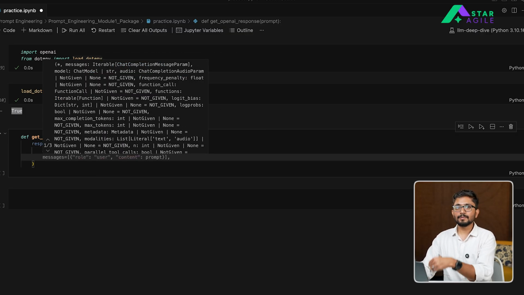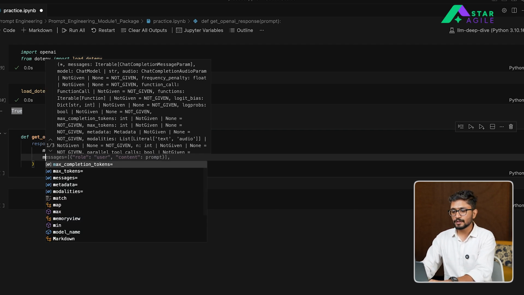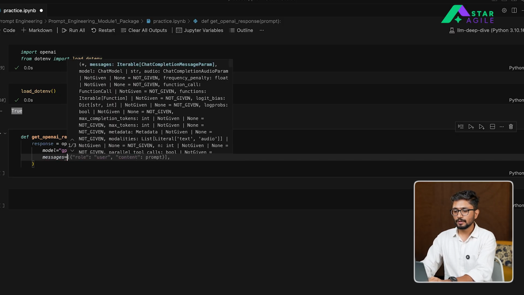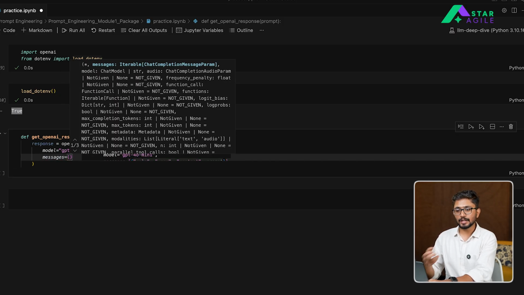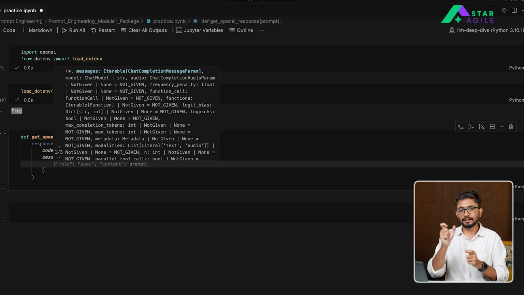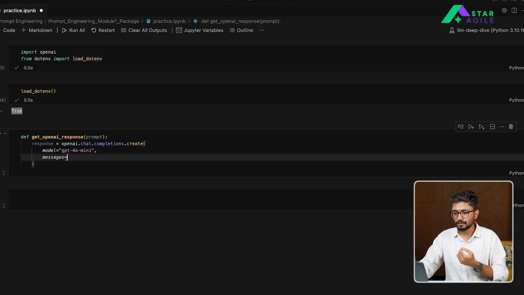And next up is to pass what message we want OpenAI to respond to. For giving out our messages, we are going to use the messages attribute. A messages is basically a dictionary, right? So a message is essentially a dictionary, and inside this dictionary, you create all the key value pairs that contain the list of messages that are going to OpenAI. So in this particular example, we are going to define our messages here.